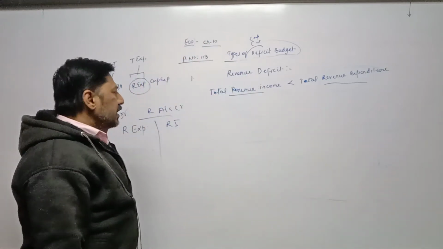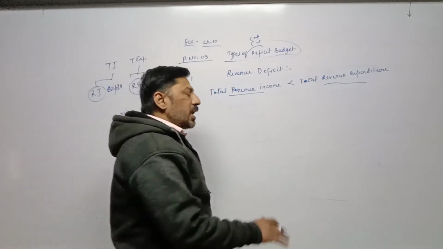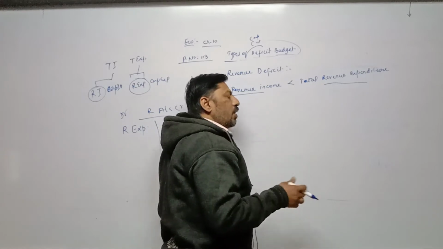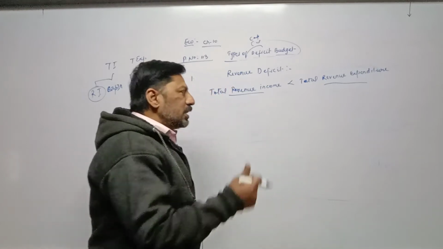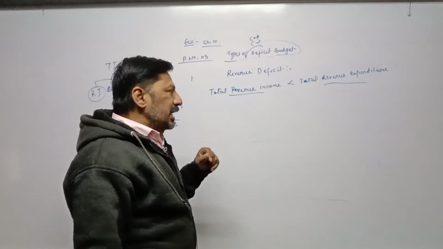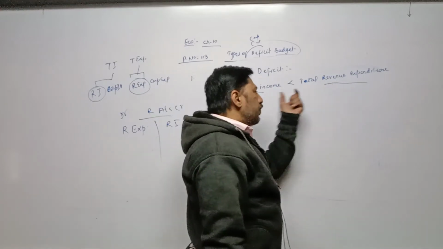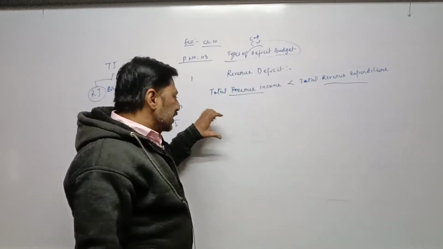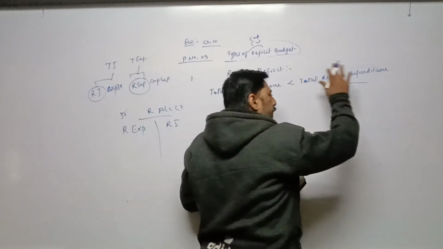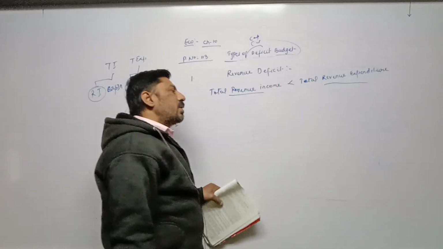The working system of the government is not efficient, that's why they are not able to utilize all the resources at an optimum level or in the best possible manner. That's why they are not able to fulfill their expenditure out of earned income, and their income remains less than their expenditure.